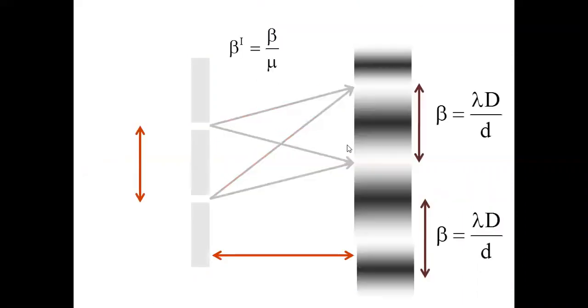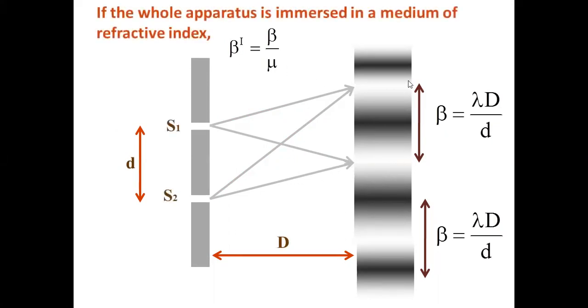Now, another thing is, suppose this is Young's double slit experiment, and we get beta here. This is fringe width beta. Now, if the whole apparatus is immersed in water, what about beta? Will it remain the same? No, sir. Beta will change, and the new beta will be beta by mu. What is mu? The refractive index of the medium in which it is immersed.